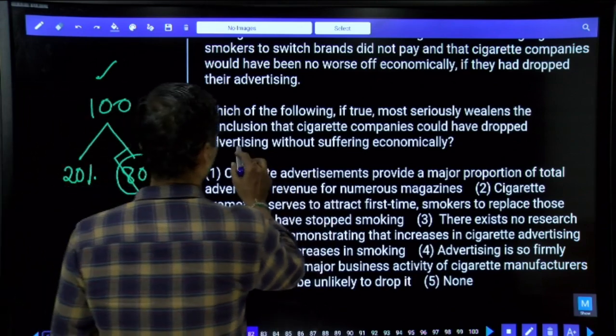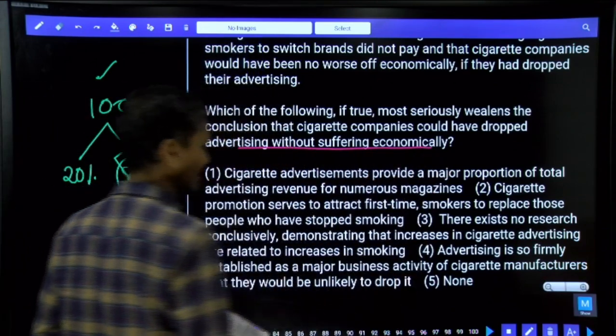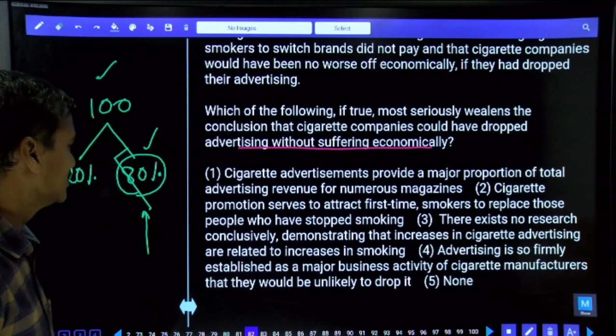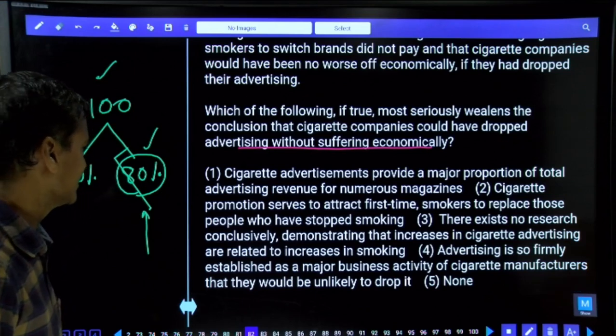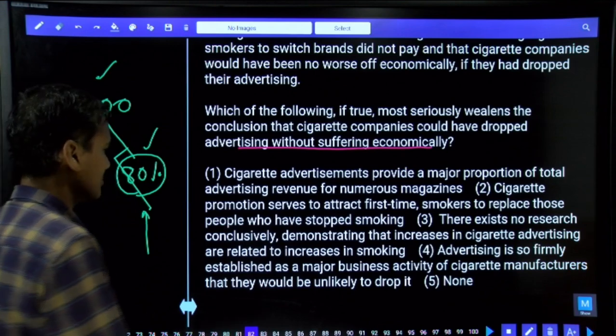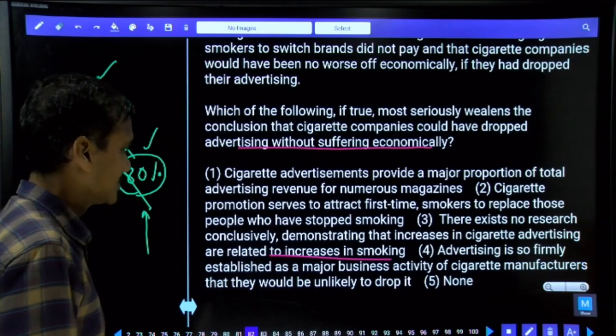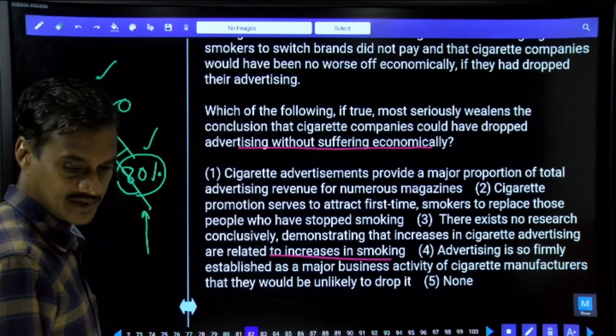Now, could not have dropped advertising without suffering economically. Then let us check out the other choices as well. Third one. There exists no research conclusively demonstrating that increase in cigarette advertising is related to increase in smoking. Is he talking anything regarding this one? Next one, fourth. It is not directly related to the above statement at all.